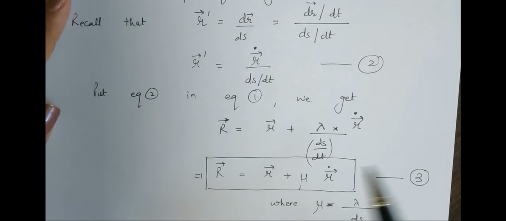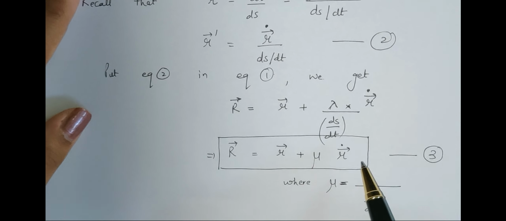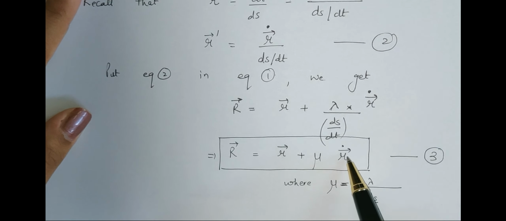We use the dash symbol when we are differentiating with respect to s, and the dot symbol when we are differentiating with respect to t.